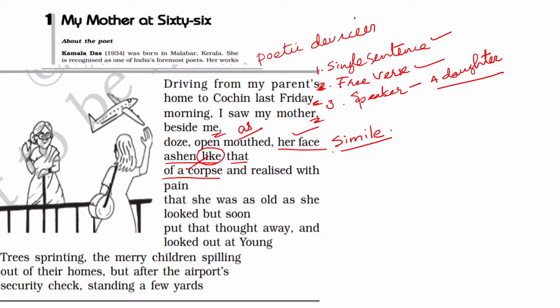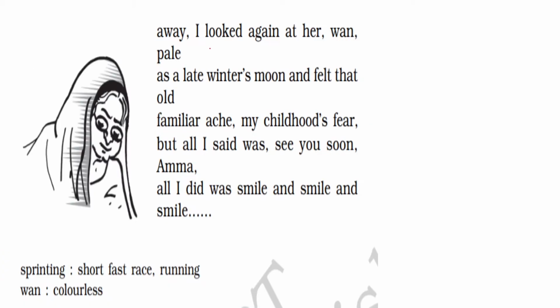In one more place, the same poetic device of simile is used. Let us check that line. Look at this line: I looked again at her, wan, pale as a late winter's moon.